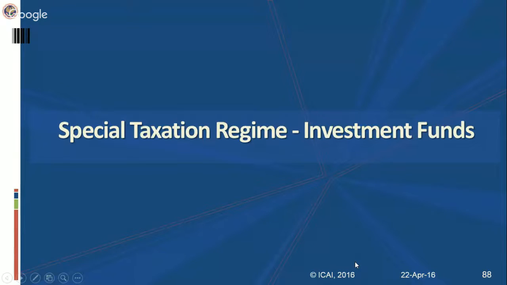Now let's go back to our amendments. In relation to investment funds, a special taxation regime is introduced by way of Chapter XII-FB and insertion of sections under Section 10 and Section 115UB. Earlier also, there were provisions which provide for the taxability of investment funds in a way known as VCC or VCF, venture capital companies or venture capital funds.